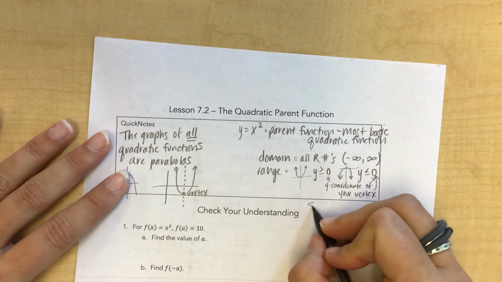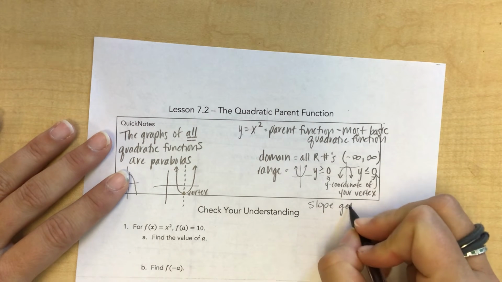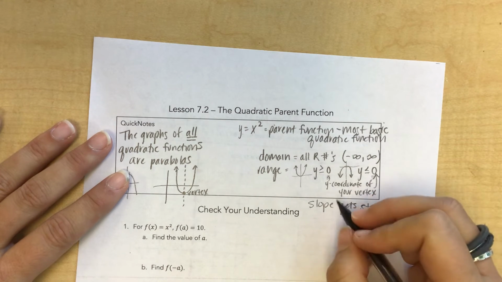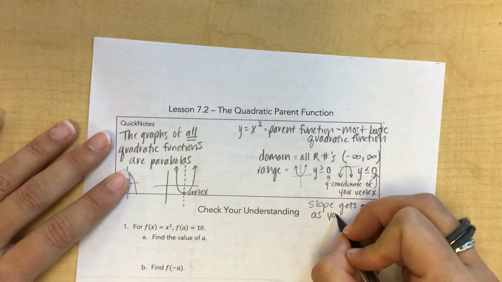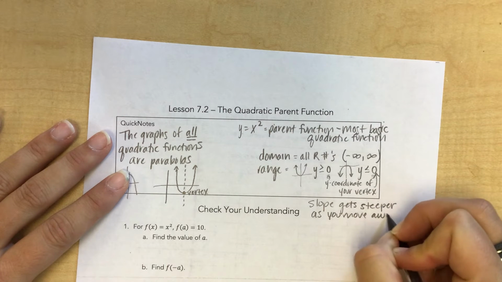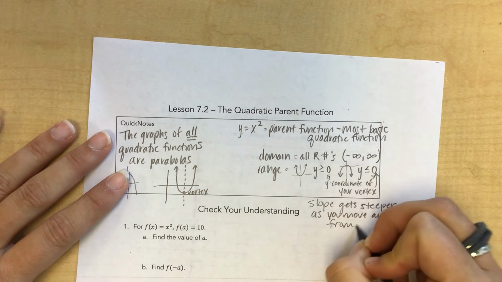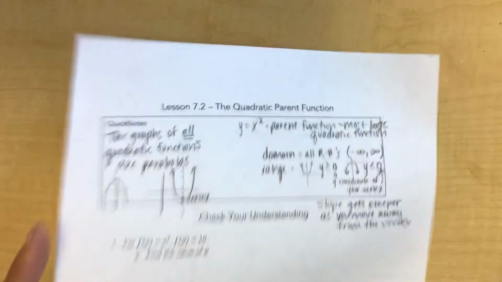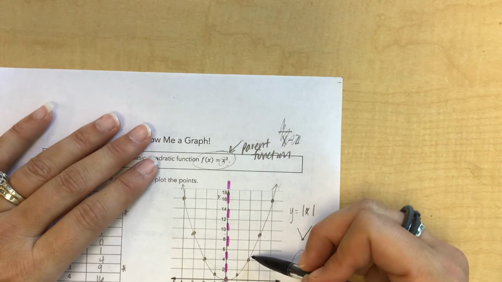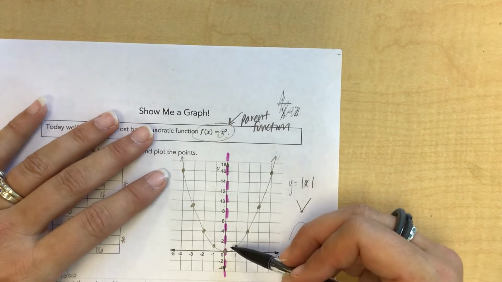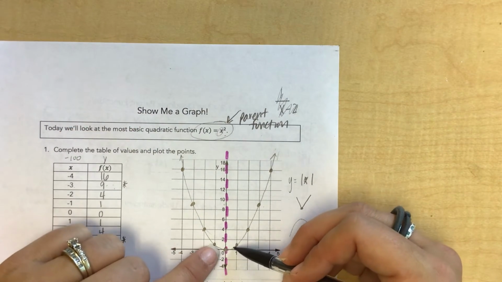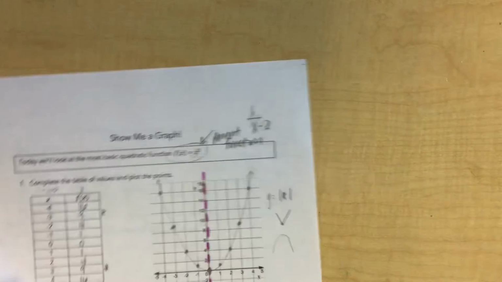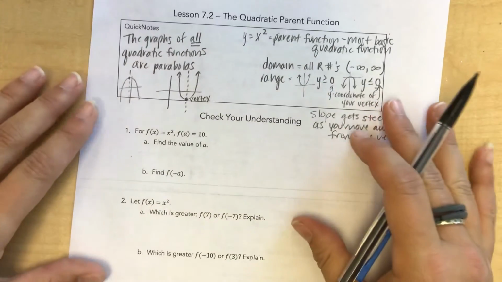All right, also your slope gets steeper as you move away from the vertex. Okay, so here, your graph is going to become more steep as you move farther away from your vertex. So this isn't as steep, and as you go, you'll see that you'll start getting more and more and more steep. Okay. All right, so let's take a look at this.